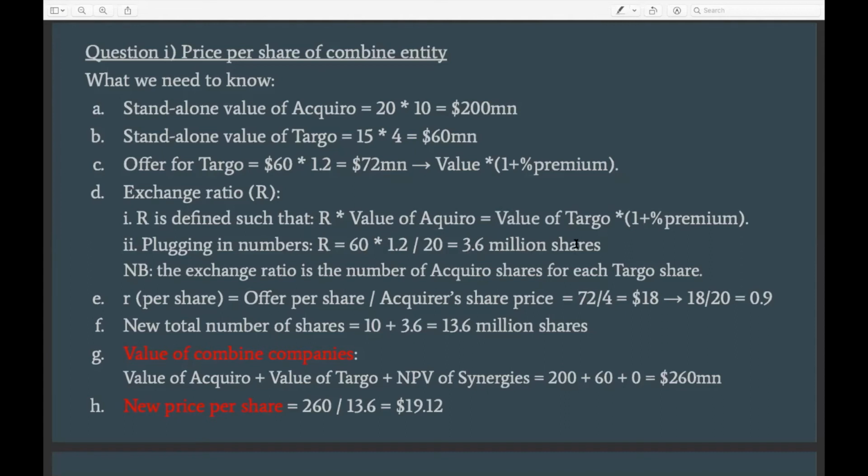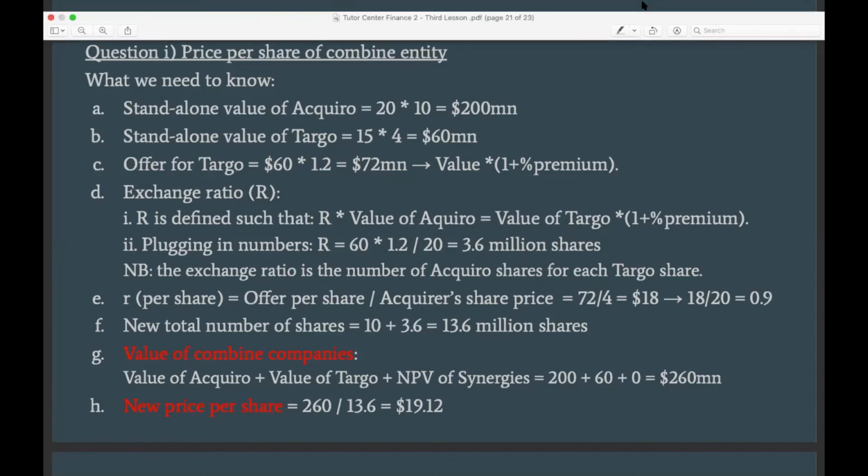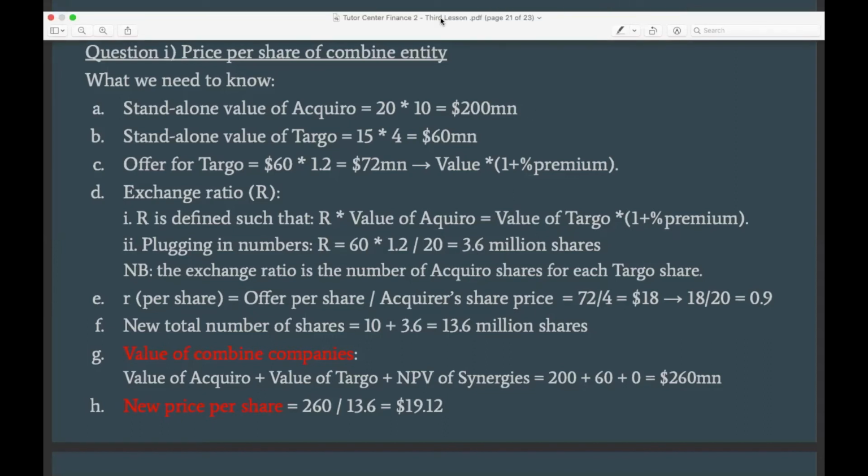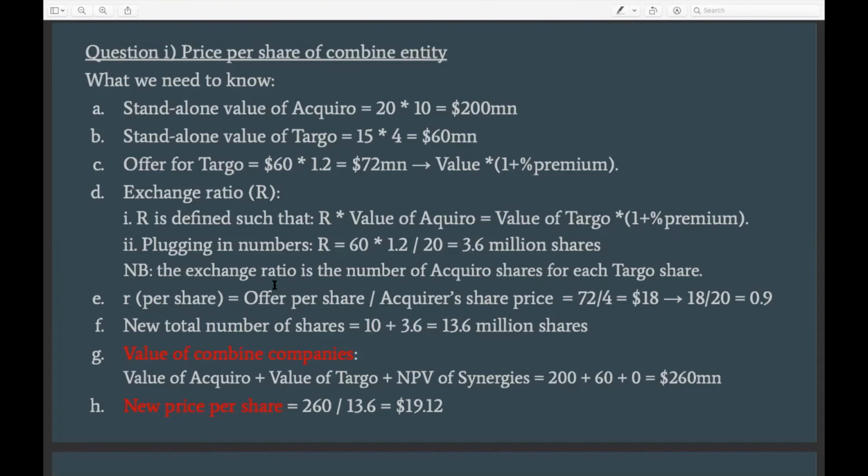So this is the total number of new shares of the acquirer that should be given to the target shareholders, to Darboe shareholders, right? So at the end of the transaction, the shareholders of Darboe would hold 3.6 million shares of the acquiring company. If there are any questions here, feel free to ask. You can write, and then I will respond.